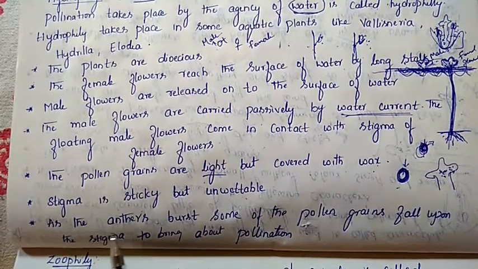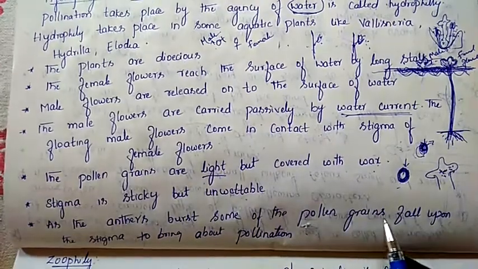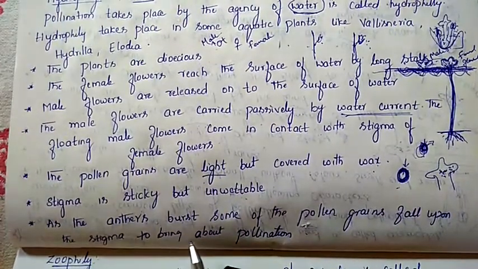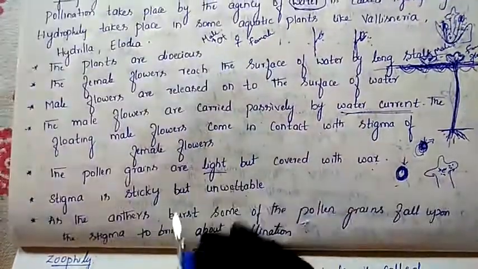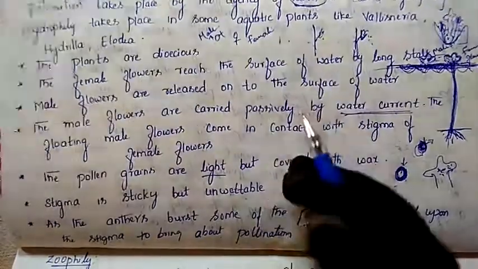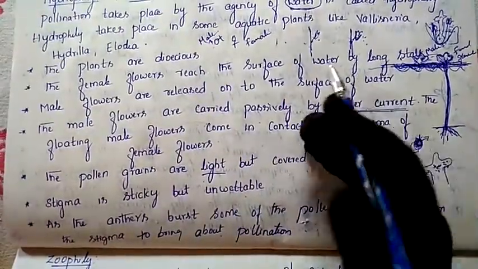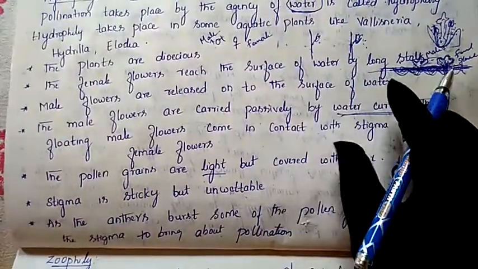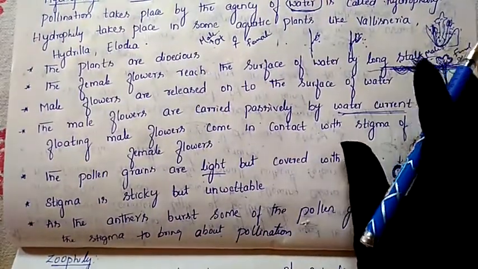Next, the last character: as the anther bursts, what happens? Pollen grains fall upon the stigma to bring about pollination. As the anther bursts, the pollen grains are released, and they fall on the stigma, and pollination takes place.